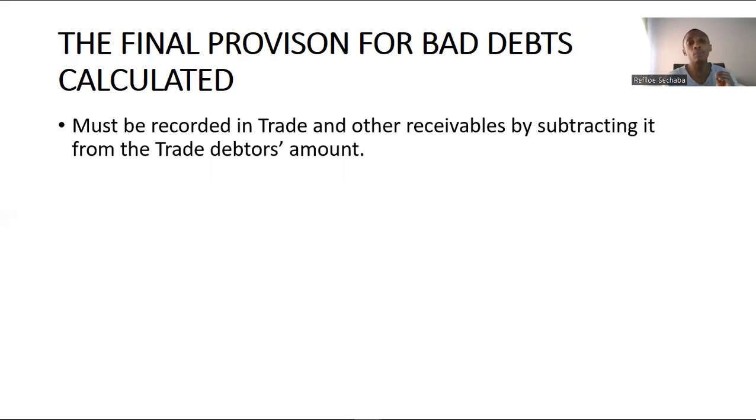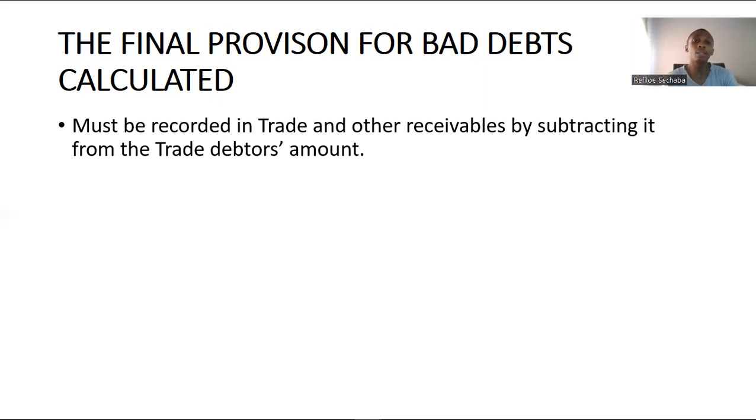Remember, your asset reflects economic benefits or money that you expect to gain from those assets. Now, in this case, if there's a high potential that in the future you will not get those amounts of money, it makes sense that at the moment you need to reflect them at the correct value. That is why we subtract the provision for bad debts from trade and other receivables.